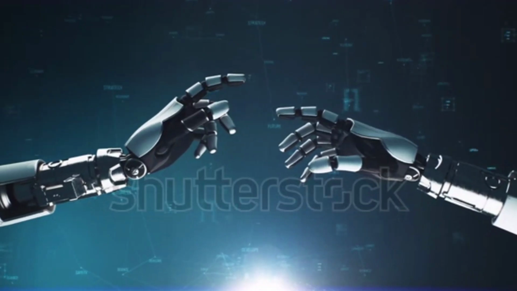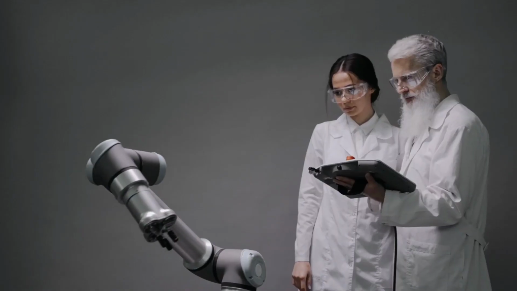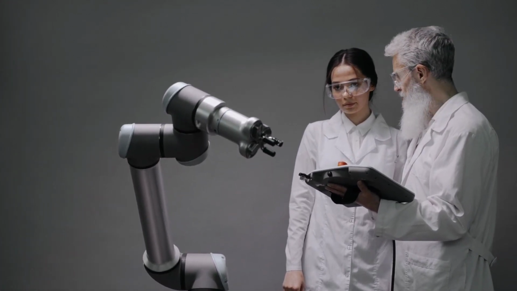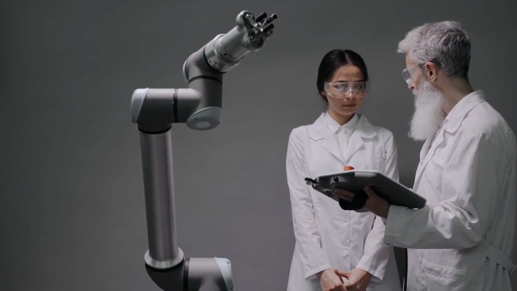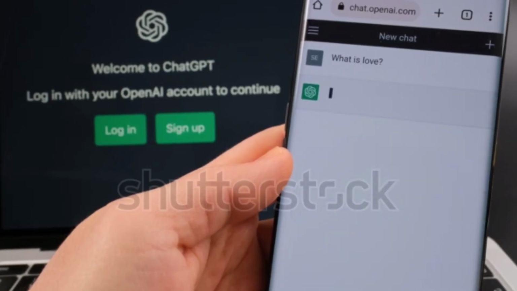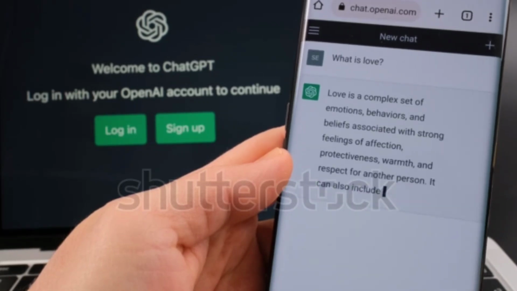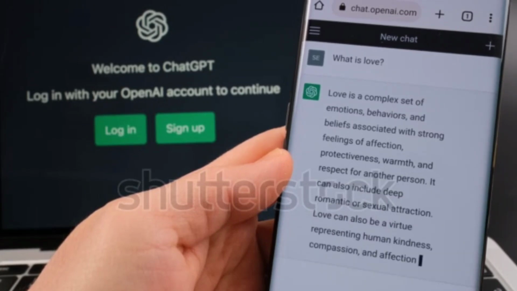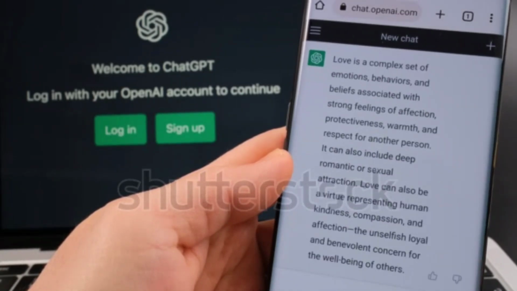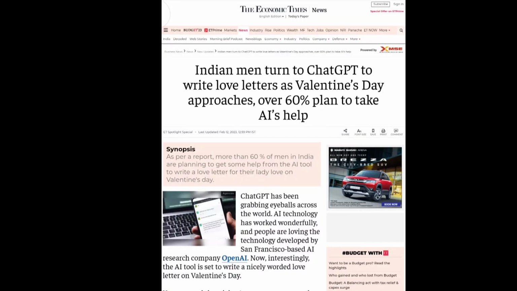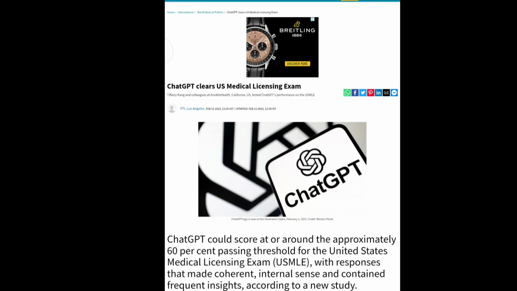Advantages of ChatGPT. ChatGPT is a highly advanced AI model capable of generating human-like text responses. It can answer a wide range of questions and provide insights on various topics. It can save time and resources compared to manual data processing. Additionally, it can handle multiple requests simultaneously and operate 24/7, providing quick and efficient customer service. ChatGPT is constantly learning and improving, leading to more accurate responses over time.